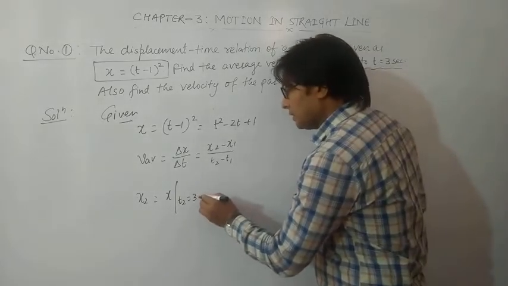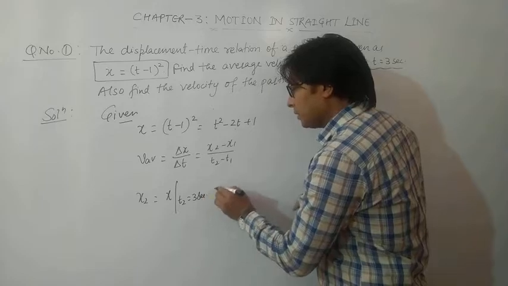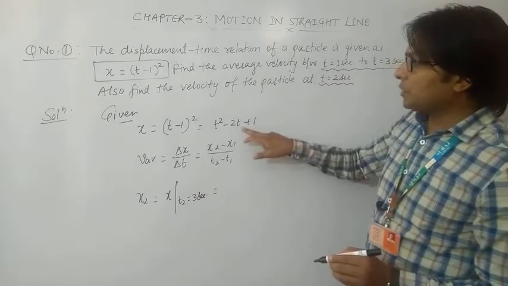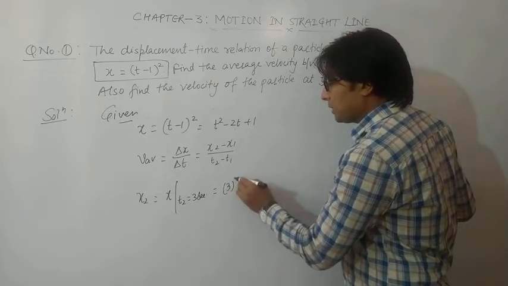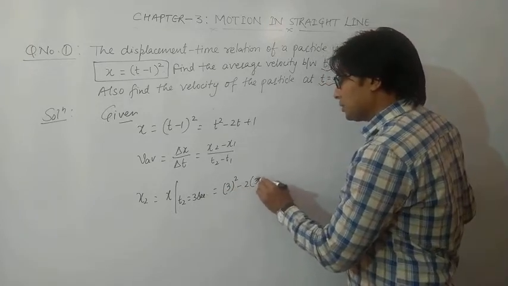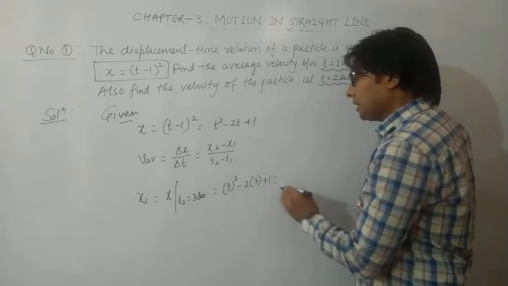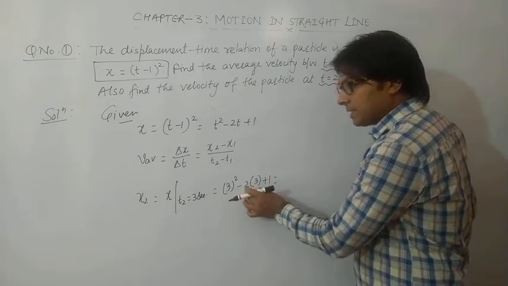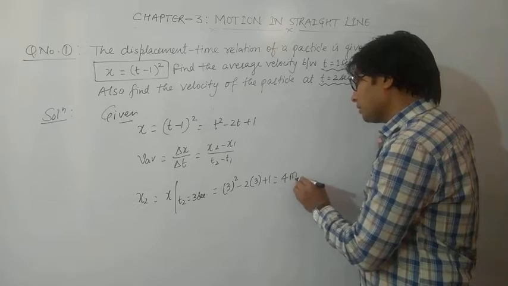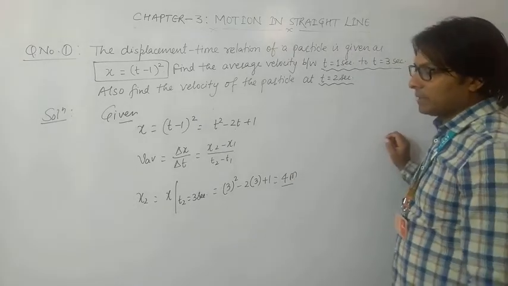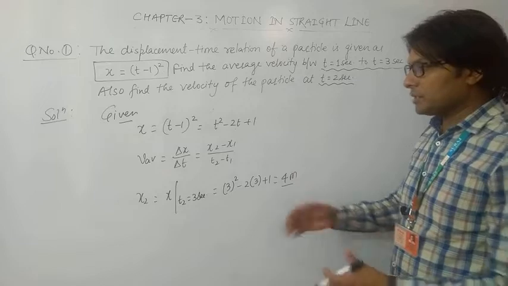So if we put the value of t2 in this equation as 3, we have 3 square minus twice into 3 plus 1. 9 minus 6 comes out to be 3, plus 1, that is 4 meter. So this is the displacement at time t equals 3 seconds, which is x2.